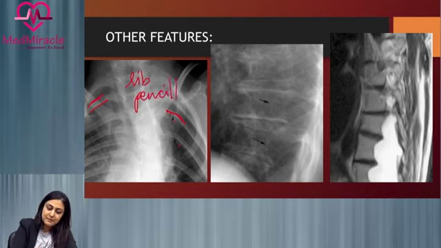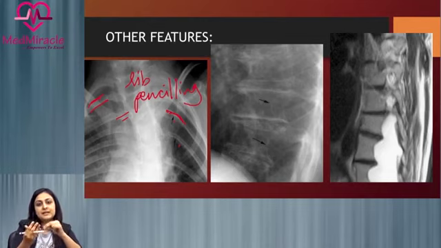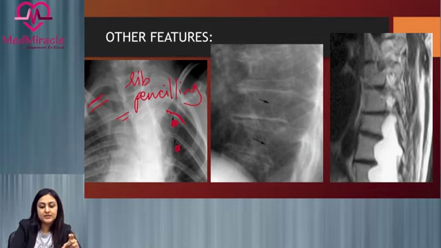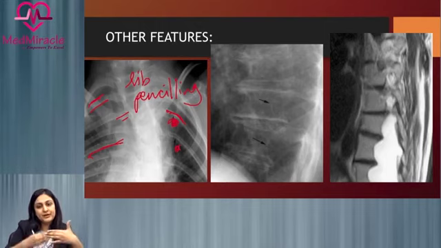It appears thinned out like a pencil, and it's nothing but erosion or compression of the rib and consequent thinning because of neurofibromas arising from the intercostal nerves. The intercostal nerves run on the inferior aspect of the ribs, and when they enlarge and form these neurofibromas, they cause compression and mass effect on the ribs, causing their erosion and thinning out, called rib penciling.